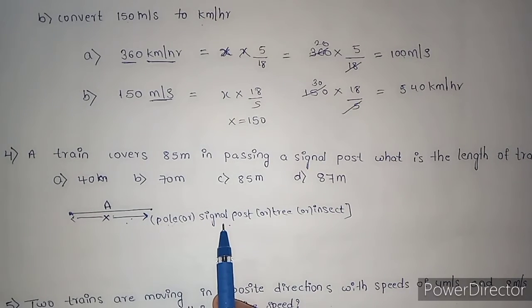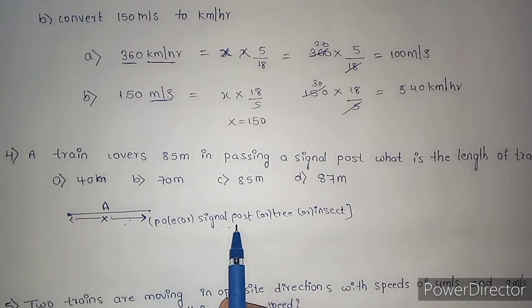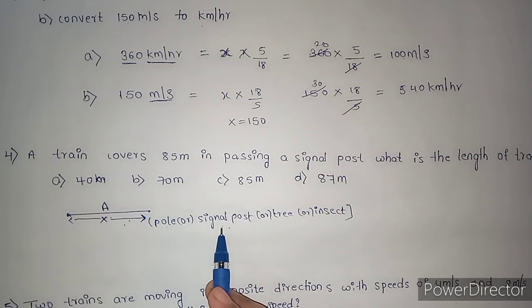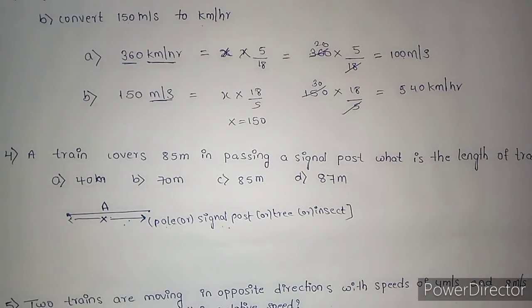The pole or signal post length is negligible, because compared to the train, the pole, signal post and tree are very small. Just the distance covered by the train is equal to the length of the train.